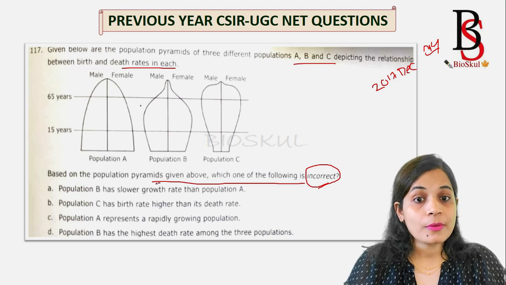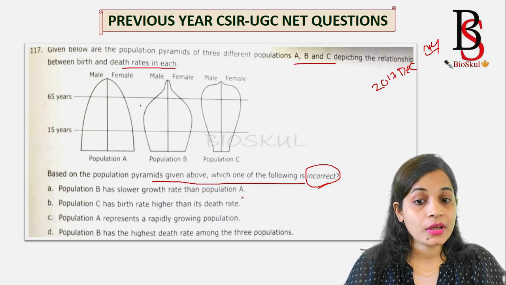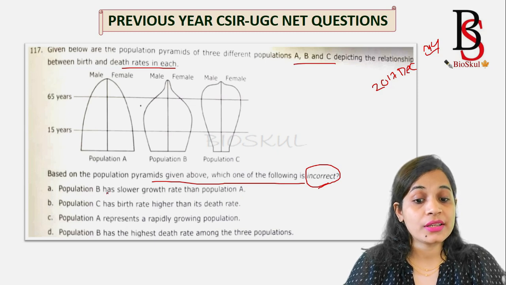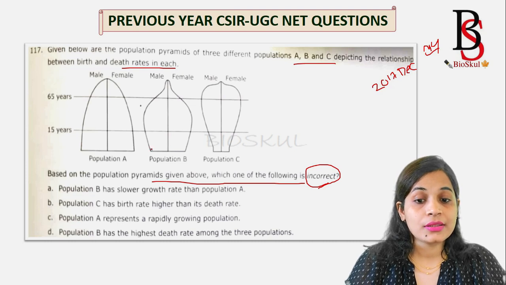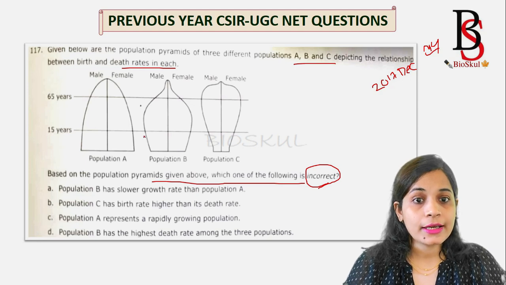Let's see what the options are. Option A: population B has a slower growth rate than population A. Is it correct? Yes, it's correct, because here the birth rate is declining.